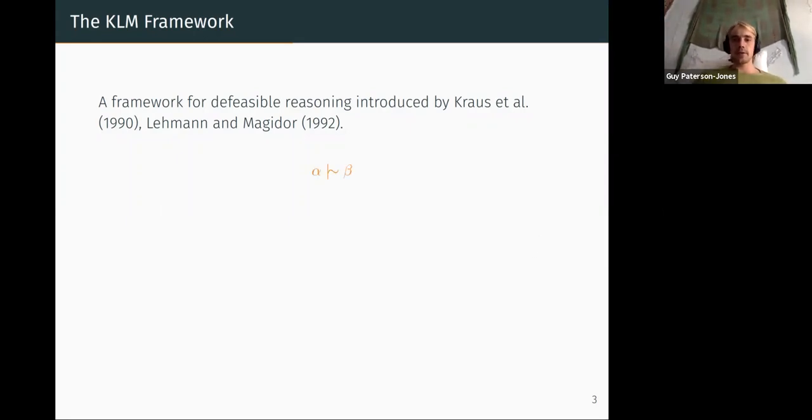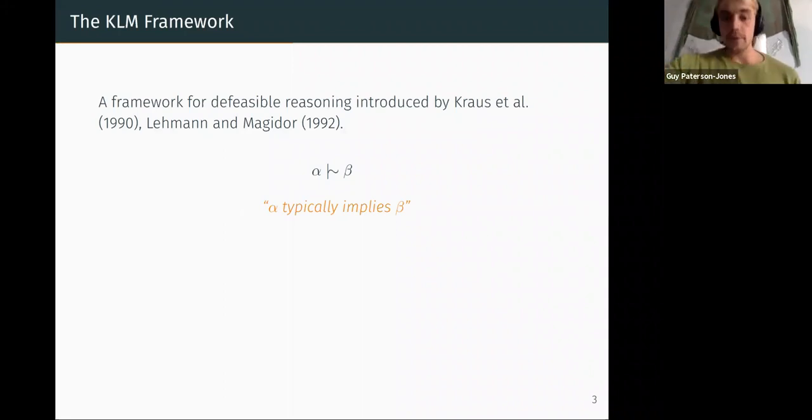So how does it work? Well, their approach is to take a base logic, such as propositional logic, with all of its standard connectives, such as implication, conjunction, disjunction, and we add in a new connective, this twiddle symbol. And this twiddle symbol represents a defeasible implication. So for instance, alpha twiddle beta intuitively is supposed to mean that beta typically or defeasibly follows from alpha, but it might not if we learn more information. For instance, it might not if we come across new information that invalidates the conclusion.